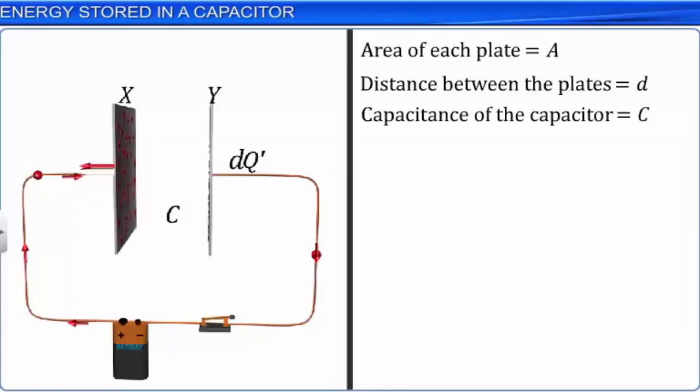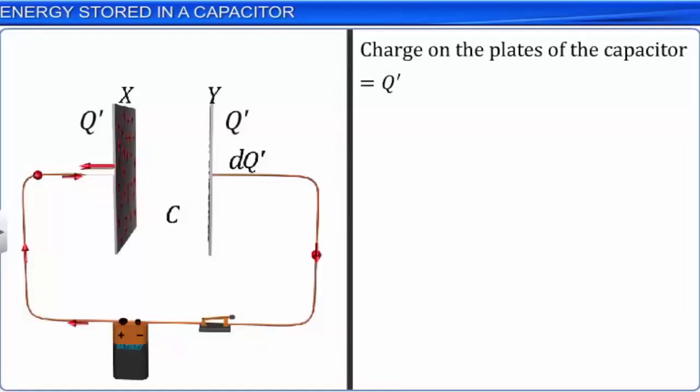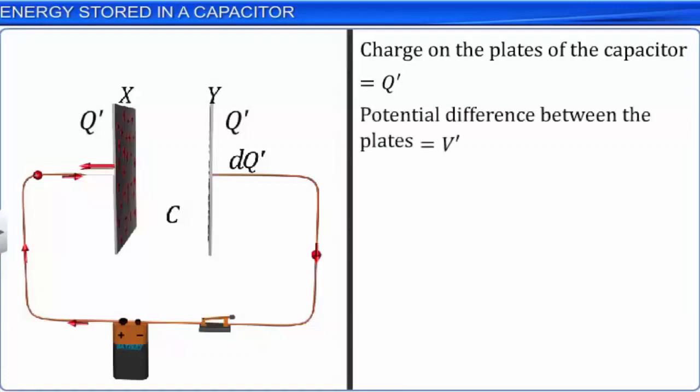Now, let us consider a state of the capacitor where the charge on the plates of the capacitor is Q' and the potential difference between the plates of the capacitor is V'. Then, Q' is equal to CV', or V' is equal to Q'/C. Let this be equation 1.